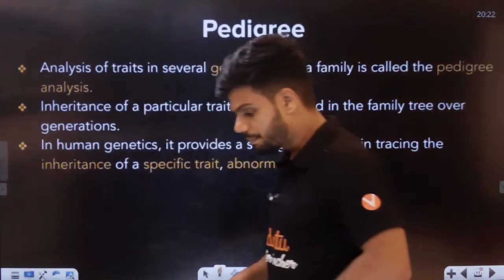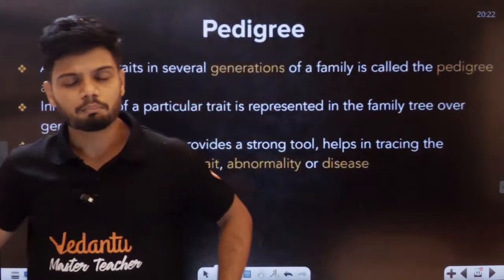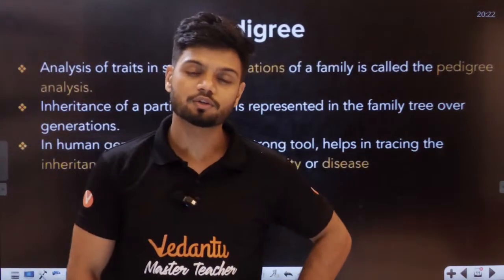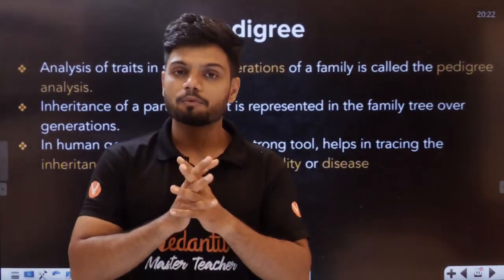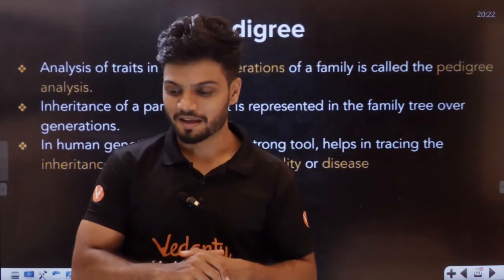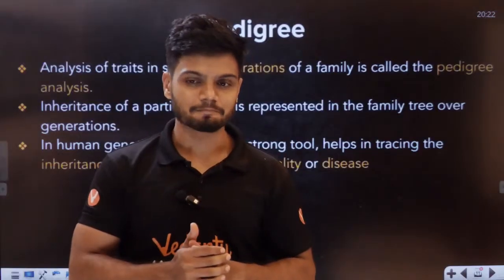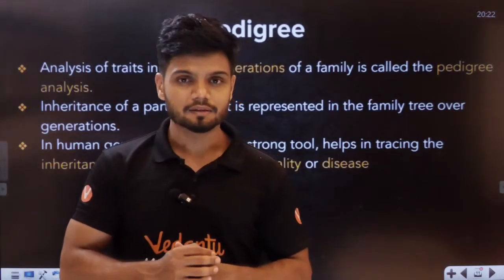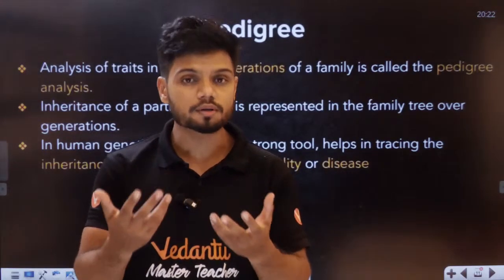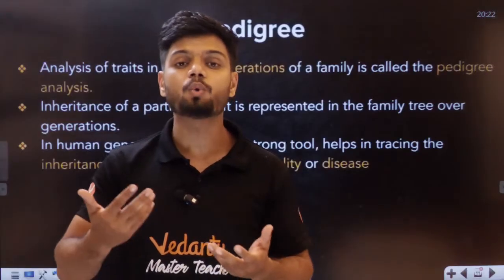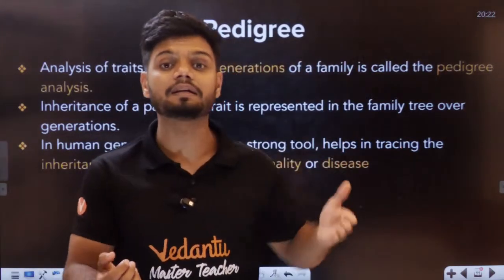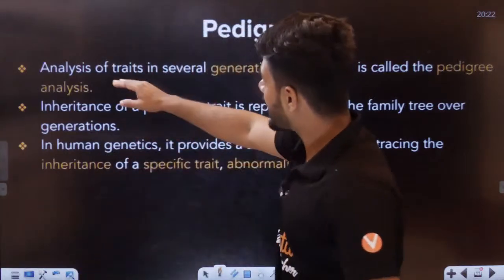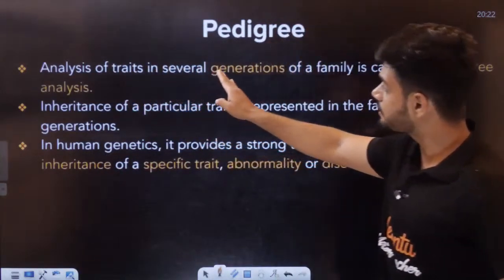Now, students, we come to something called pedigree. Pedigree is a very important concept. Multiple times questions have come from it in your examination. Now, what is pedigree? Understand, students? Not dog biscuit. In pedigree, it is a process by which we try to identify if there is a disease in the entire family tree. See, analysis of traits in several generations.